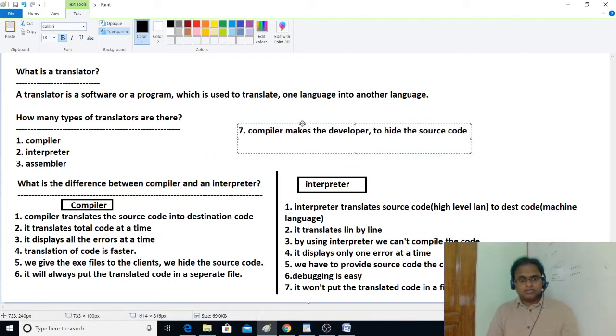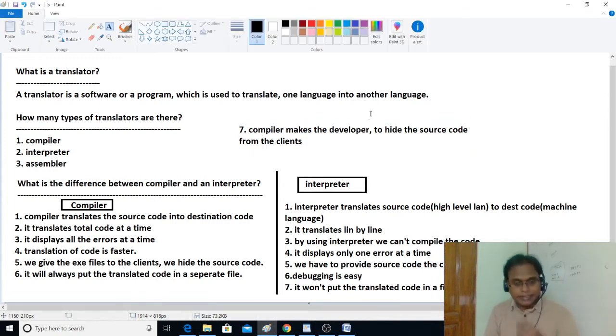Okay, this is the seventh point. Compiler makes the developer hide the source code from clients. Okay, let us say you are the client, you came to my company to develop gaming software. So we have developed it, and your intention is please develop it only in C language. That's what you have told me.